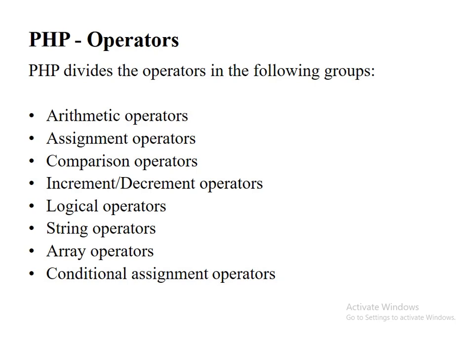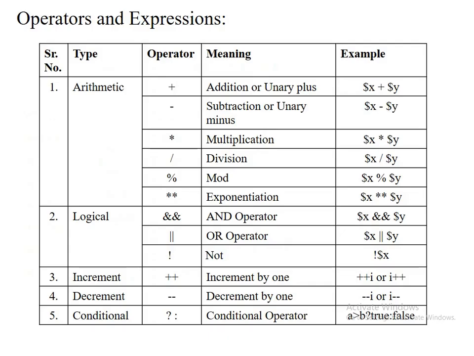These are some operators in PHP. PHP divides the operators into the following groups: arithmetic operator, assignment operator, comparison operator, increment decrement operator, logical operator, string operator, array operator, and conditional assignment operator. So let's see the different operators and expressions.